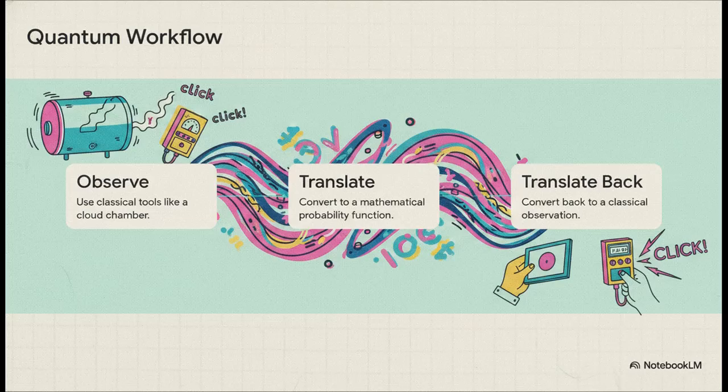The observer sets up an experiment using classical macroscopic tools, like a cloud chamber or a Geiger counter. Step 2. Instead of using clumsy words to describe what's happening, the physicist translates the whole setup into an abstract mathematical probability function. Then finally, step 3. They translate the results of that math back into a classical observation, a click on the counter or a physical mark on a photographic plate.